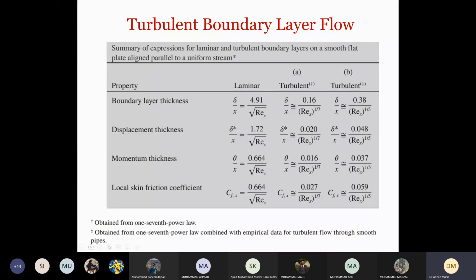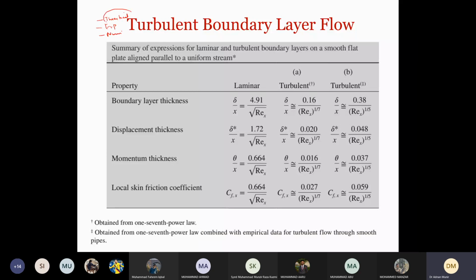Some of these results are from the experimental analysis, because we discussed when we started this lecture that there are three approaches to fluid mechanics. Being an engineer, we should be familiar with these. The first one is theoretical. Its equations come out and we need extensive mathematical solutions for that. The second one is experimental and the third one is numerical.